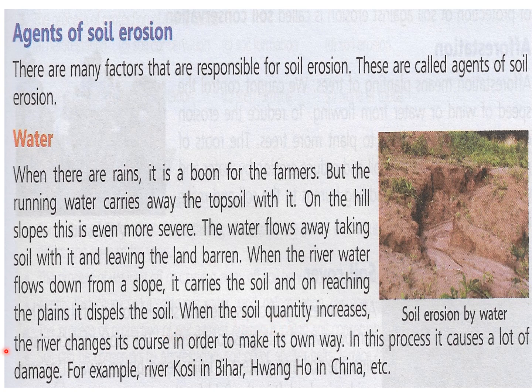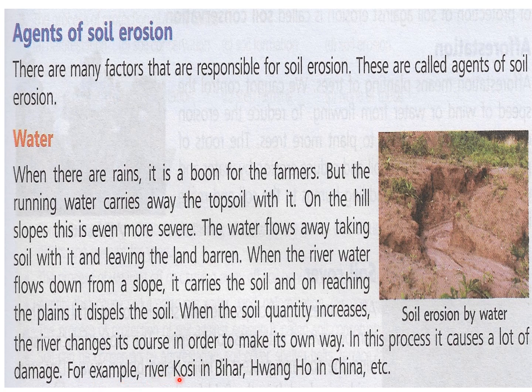Then what it does, the river changes its course in order to make its own way. So it has to change its route. When it changes its route, the fertile land by the side of the river goes inside the water. The river covers that portion and the fertile land is lost. In this process, it causes a lot of damage.